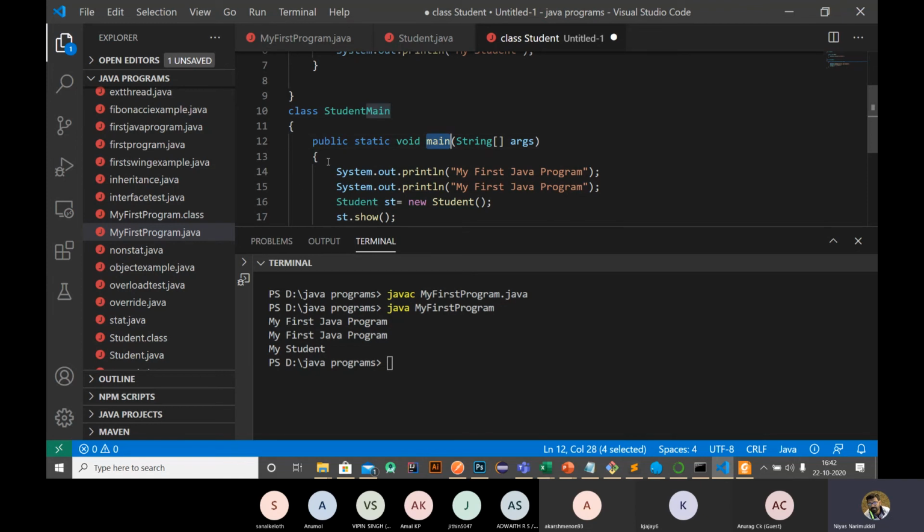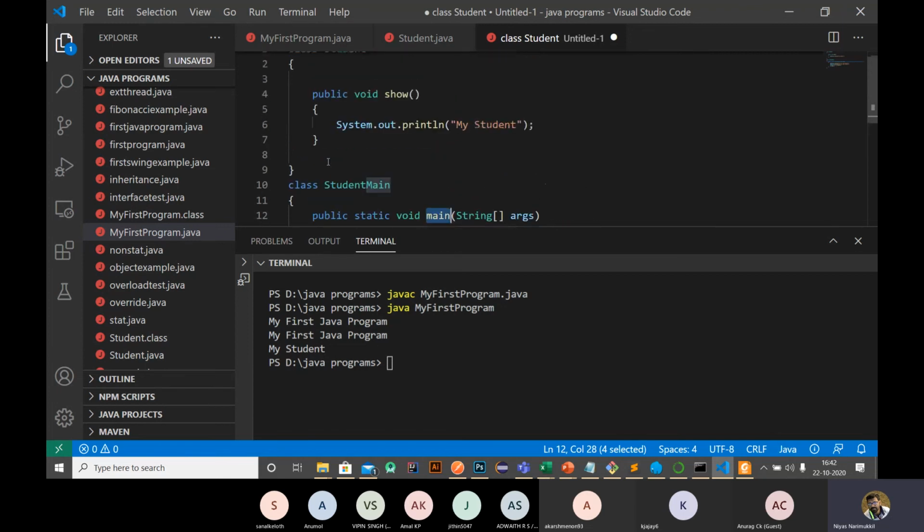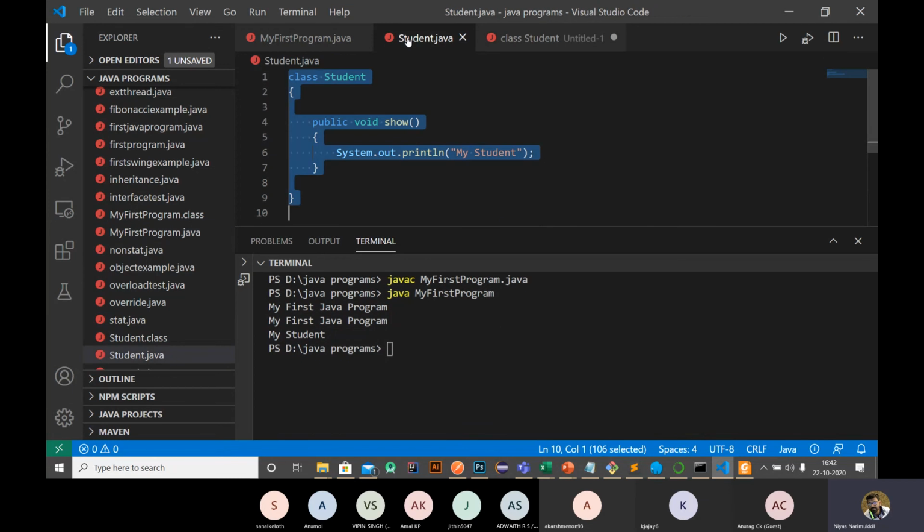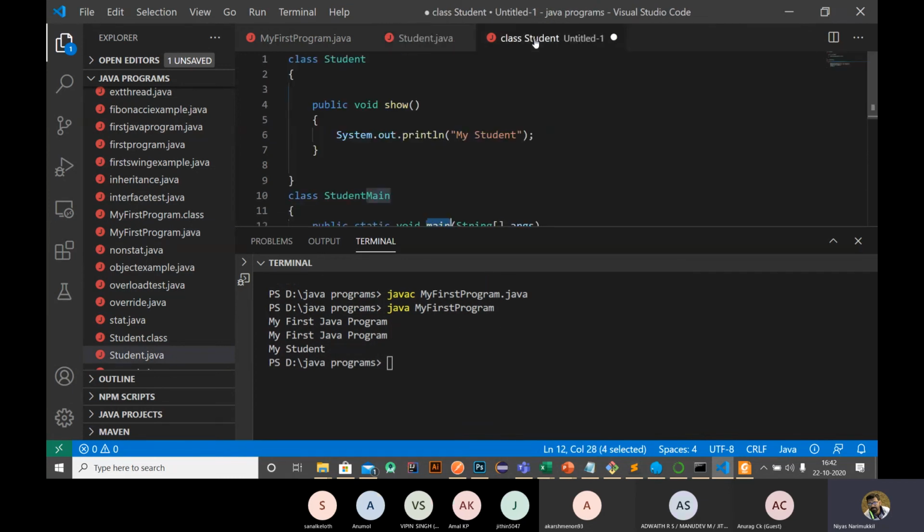If there is more than one class definition in a file, this is not preferable. This kind of thing also works, but in actual practice we need to create a class for each object separately, so there is no need to use this kind of program.